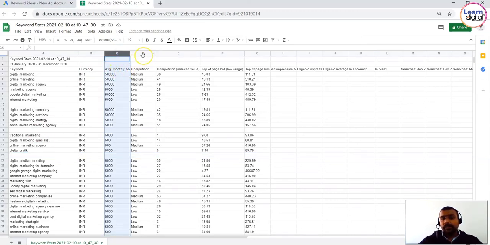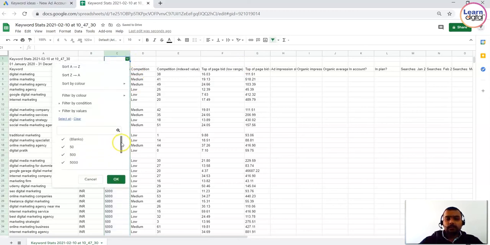Once you're done with this, you have to understand the average monthly search. This is very important, more than competition, guys. So the first thing you have to do is the average monthly search. I would recommend using the filter here. If you're budget friendly, you can look at something like 5 lakh and 50,000. 5,000 is not a small number, but you can still go ahead with it if you're budget friendly. If not, I would always recommend ignoring the first one and going for 50,000 and 5,001. So you just need to filter it.